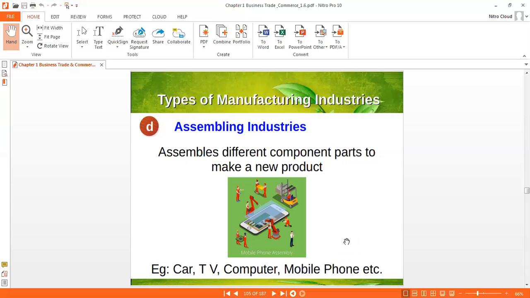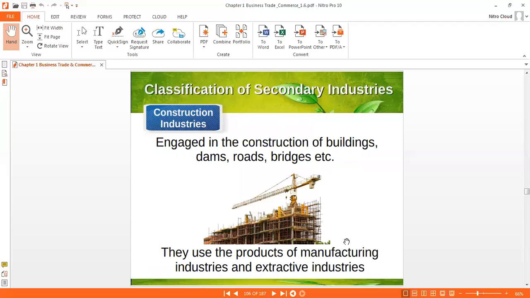So they combine all the parts and prepare one product. It is known as an assembling industry. They assemble all the parts, components of the part, and prepare a new product. That type of industry is known as assembling industry. So in manufacturing industry, there are four types of industry.